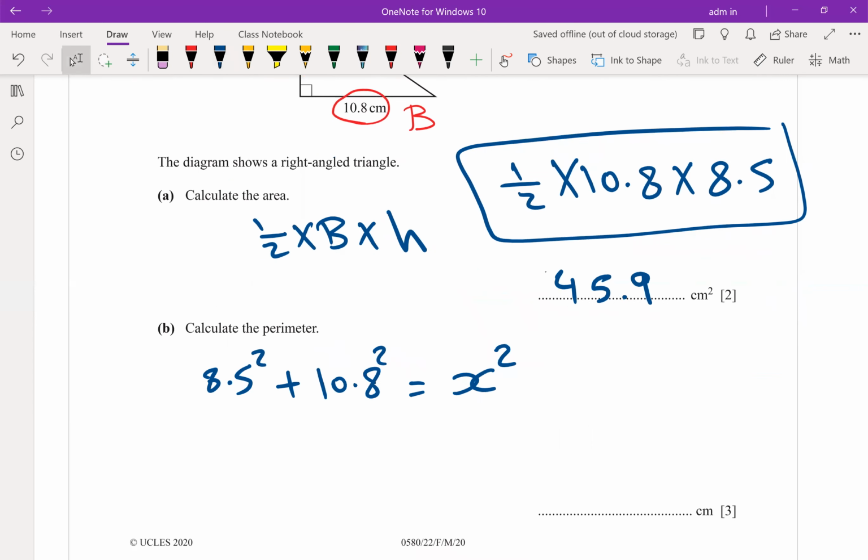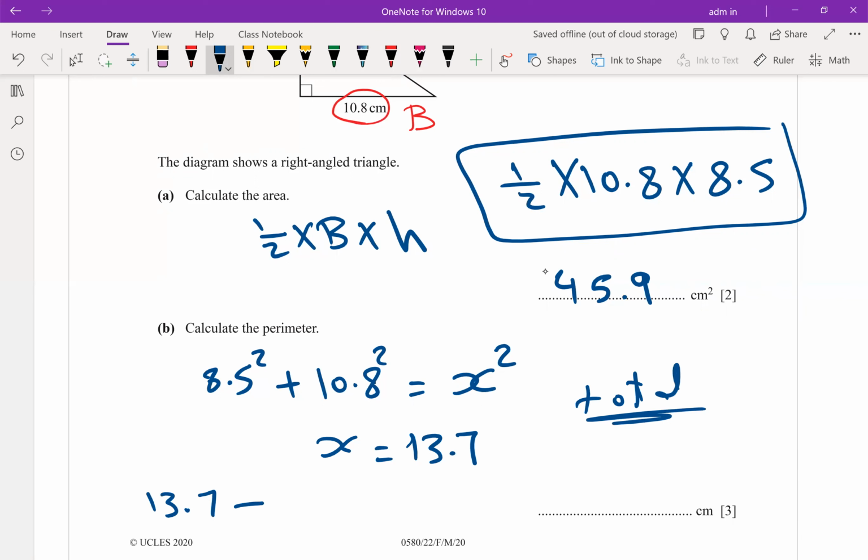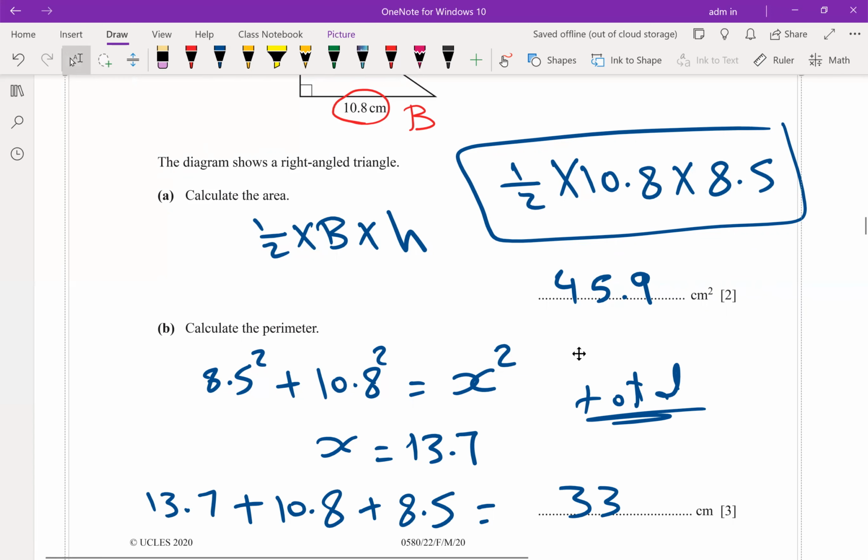By taking the square root for both sides, you will get the value of x. 13.7. So the total, add them all. 13.7 plus 10.8 plus 8.5. The final answer: 33.